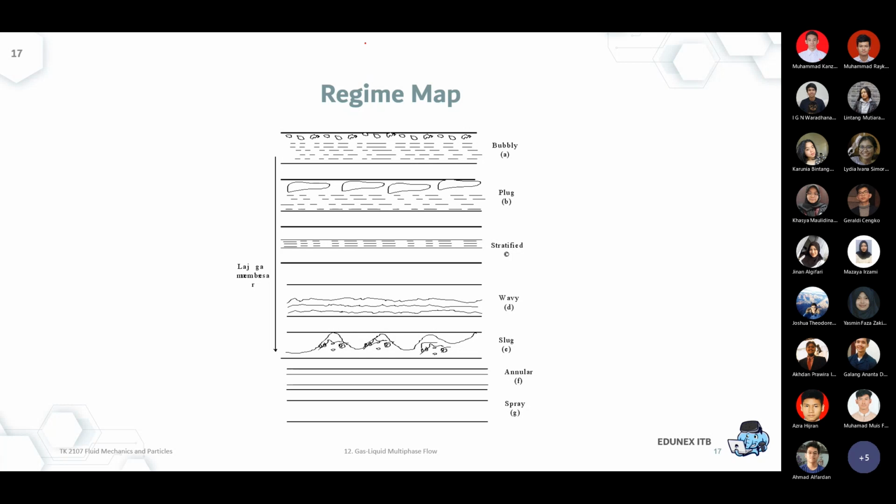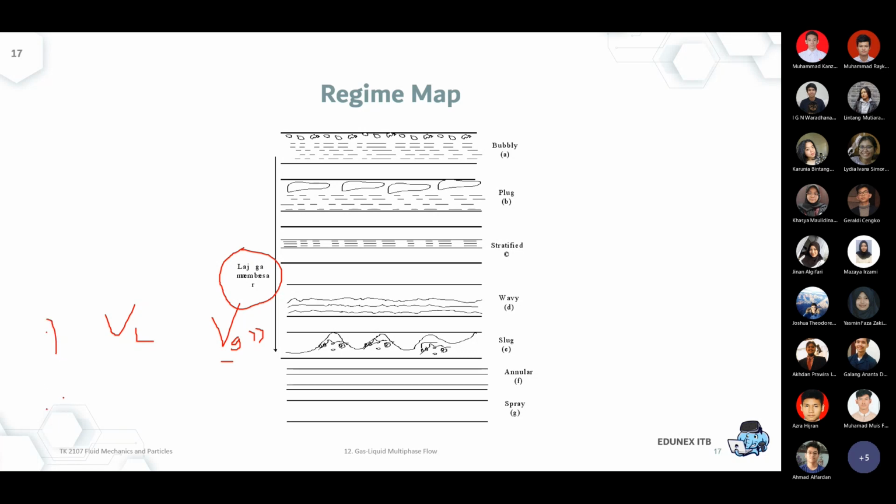So the big difference is the velocity. That's the starting point. So we have a map to help us determine where we are in this flow regime. Sorry for the mistranslation over here. We expect the gas to be faster. So the first driver of these different regimes is the different velocity of the gas and the liquid. Of course it is also affected by the vapor fraction or the liquid fraction.